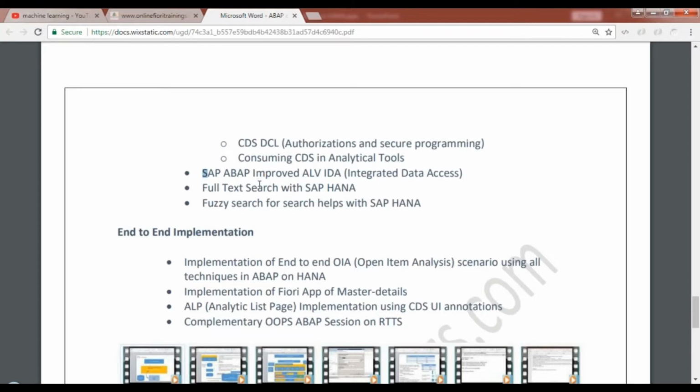Then we have full text search capability with SAP HANA, and also the fuzzy search capability with SAP HANA. How do you implement it in SAP ABAP?